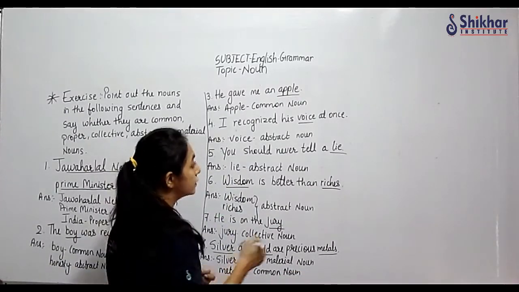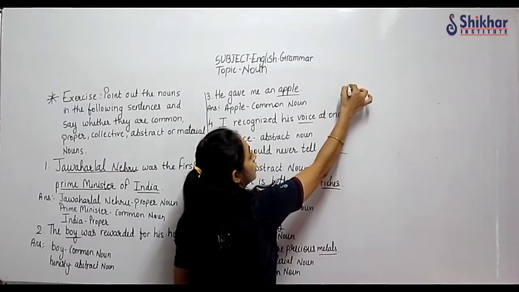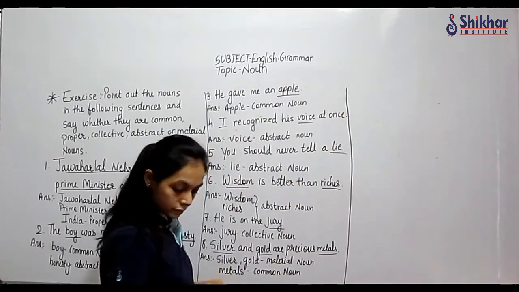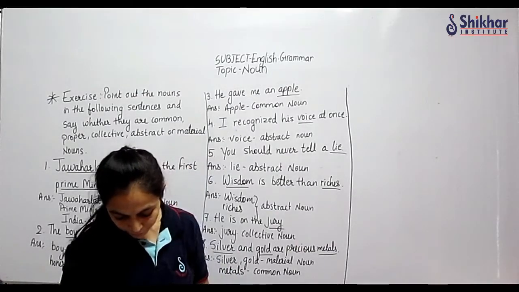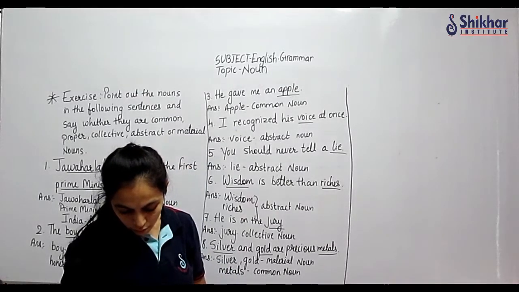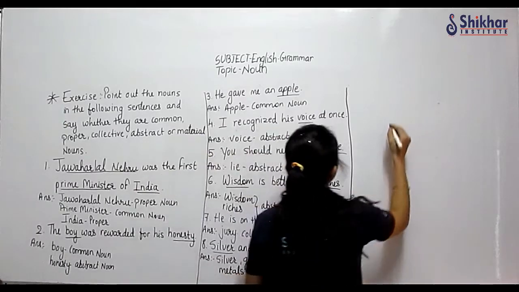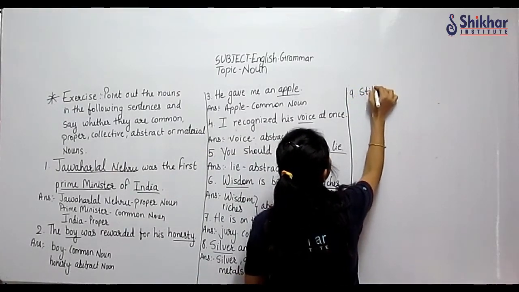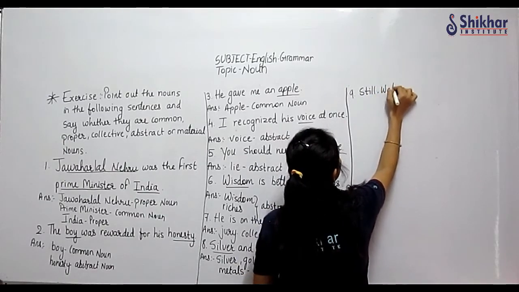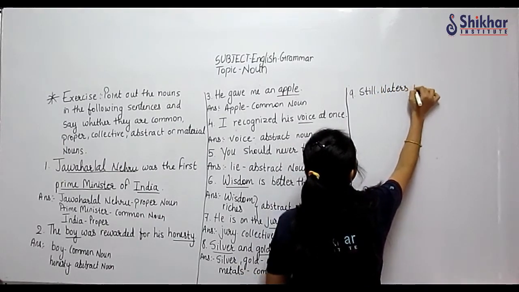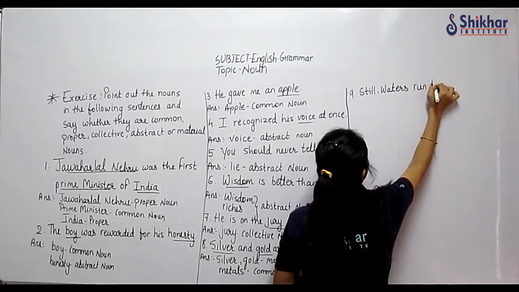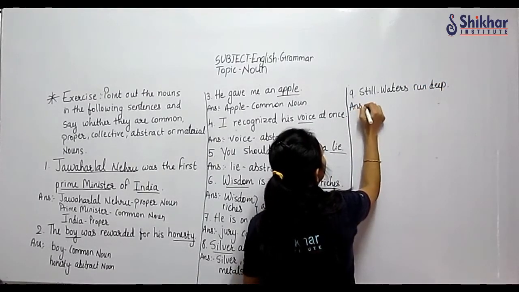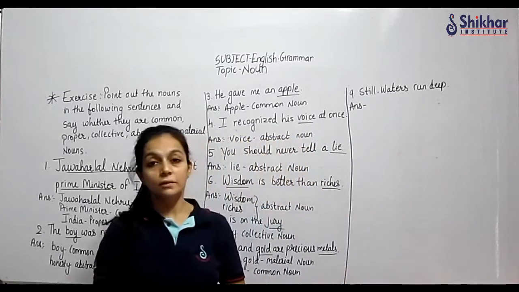Now let us take the next example. Let us write here. Ninth one: Still waters run deep. So answer here. How many nouns are given here?